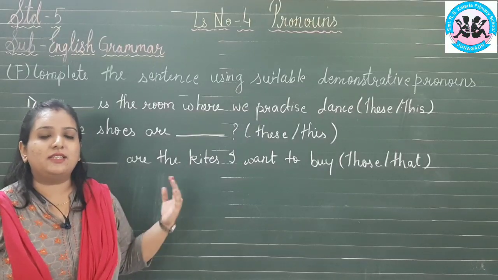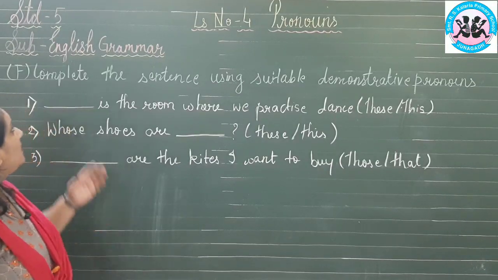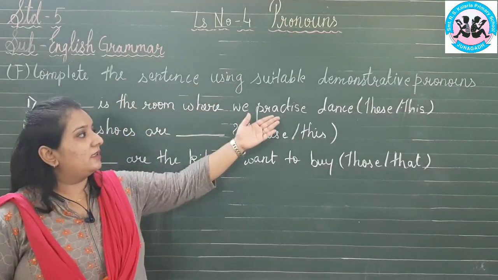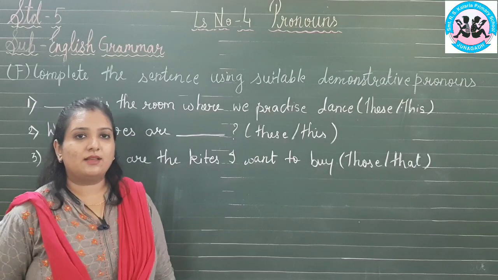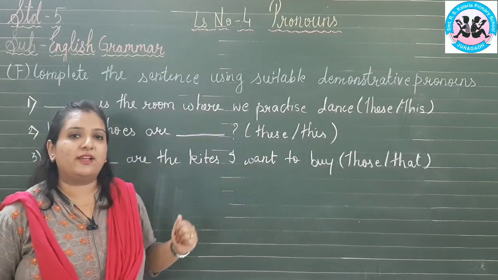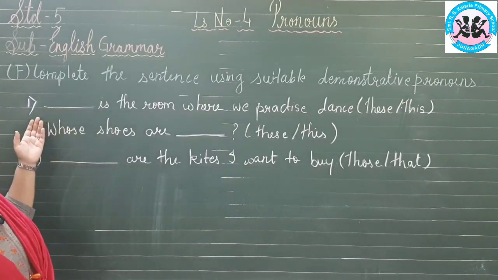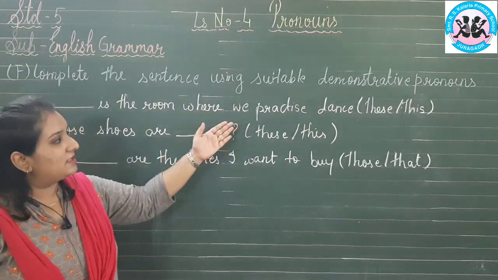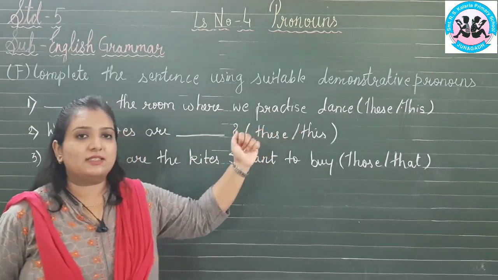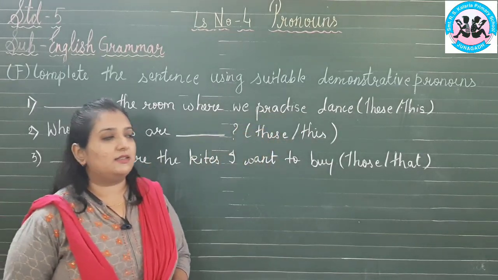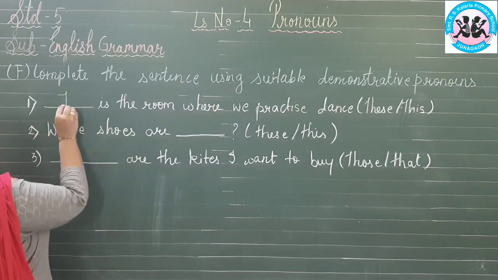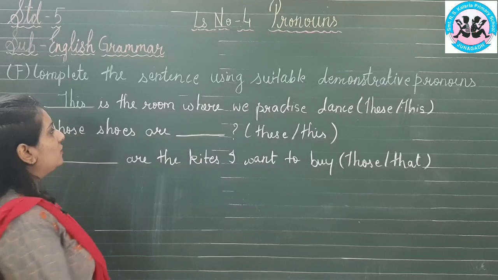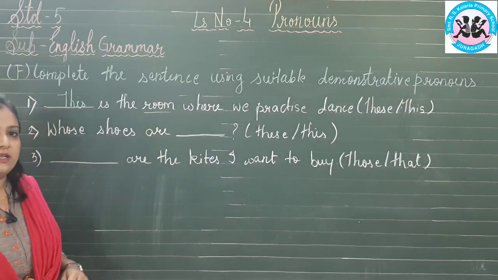Let us have a look at the demonstrative pronouns exercise. Complete the sentence using suitable demonstrative pronouns. The clue box is given. With the help of the clue box, we can find the suitable answer. For example, dash is the room where we practice dance. The options given are these and this. What do you think? What is the correct answer? Yes, this. This is the room where we practice dance. Room is singular. Yes or no?